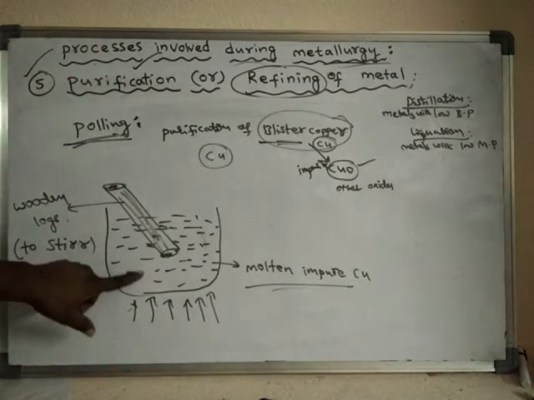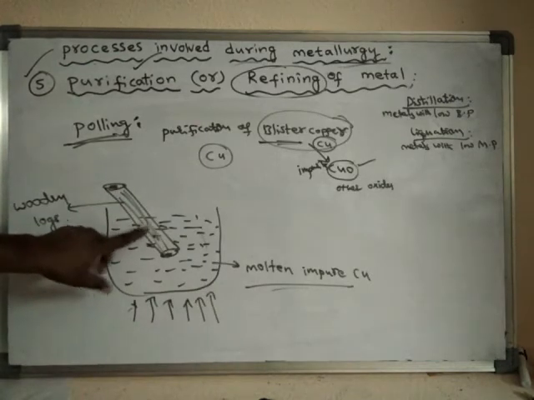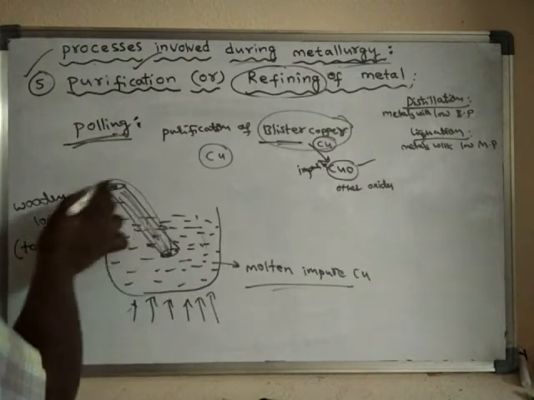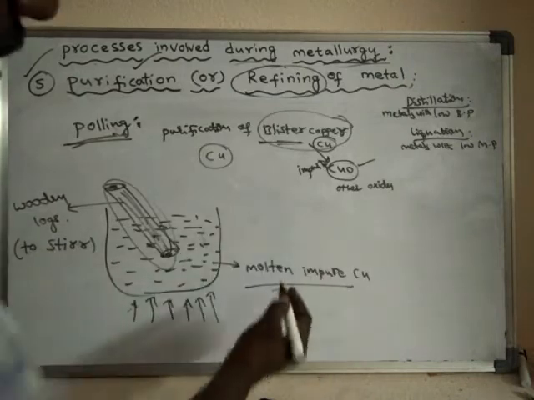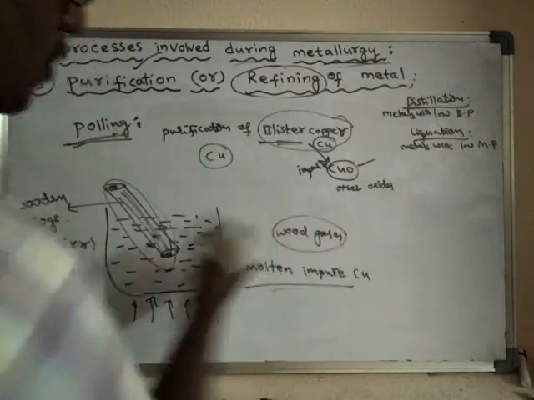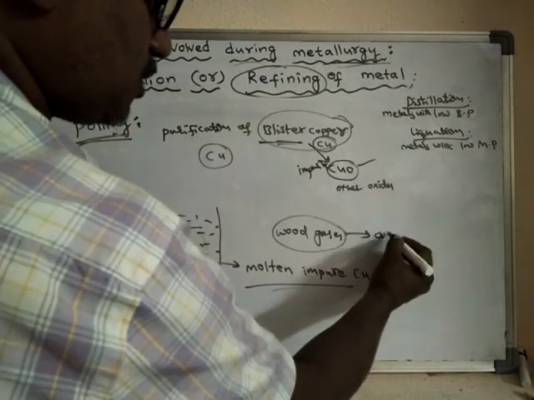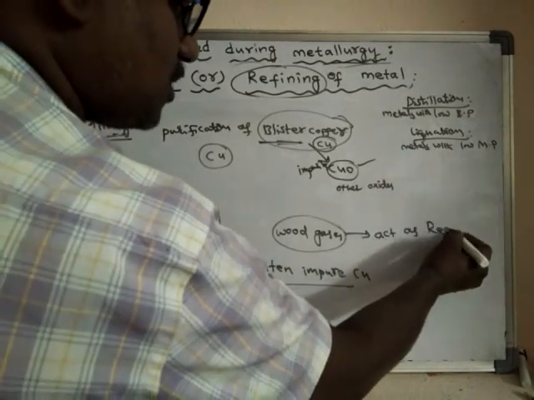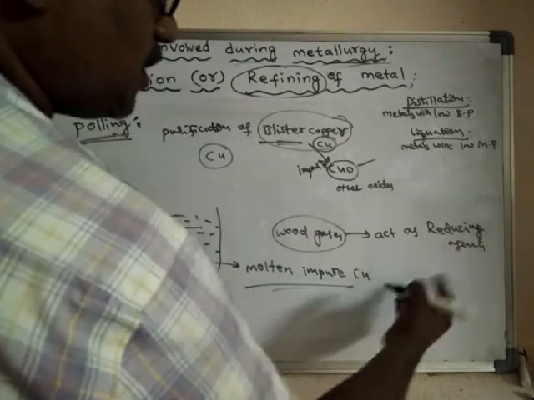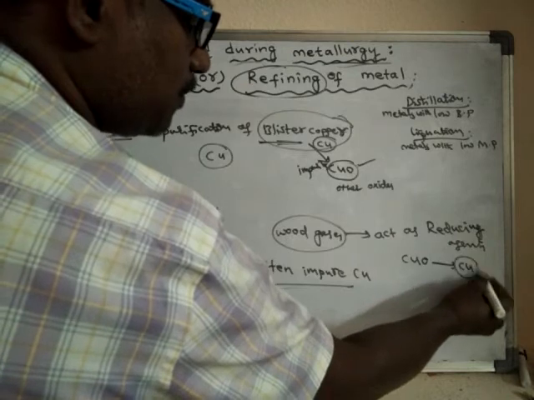Due to the heat present in this molten impure copper, these green wood logs release certain gases known as wood gases. These wood gases act as reducing agents, and they reduce copper oxide to copper metal.